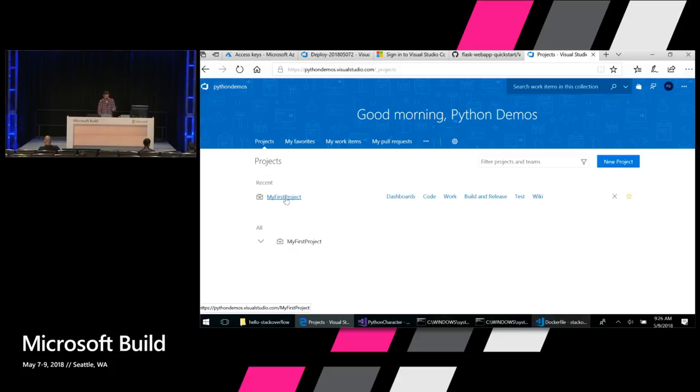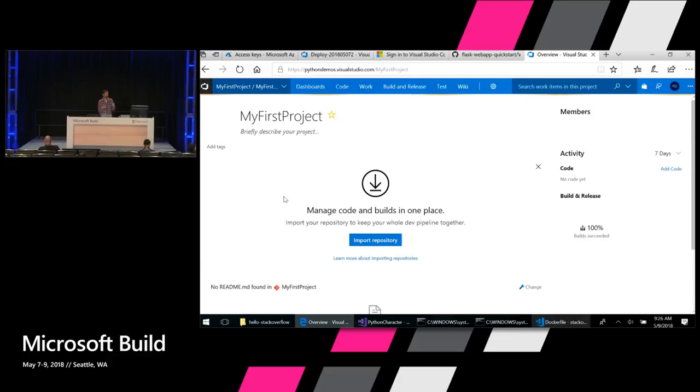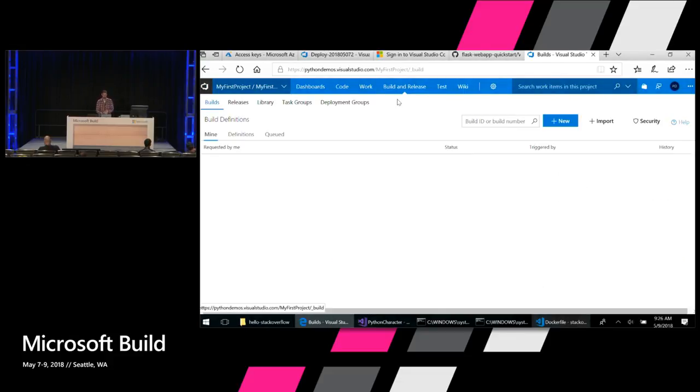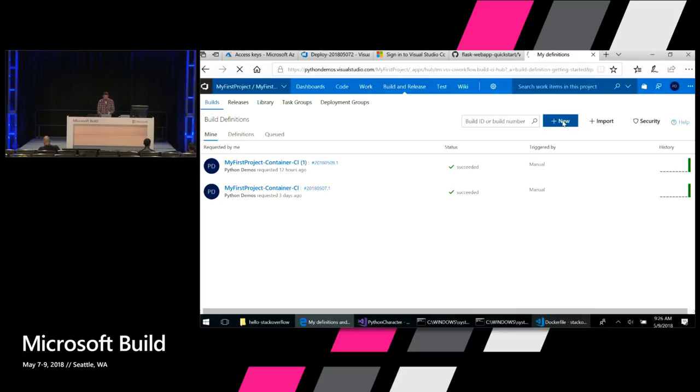So I've got a demo account here that I've created, by the way. I just created this with my Python demos at outlook.com. These accounts are free to set up, and you can connect them to your Azure subscription. So I've connected this to my Azure subscription. And I'm going to go to the Builds tab here to set up a build workflow with VSTS. I'll click this New button to create a new build.